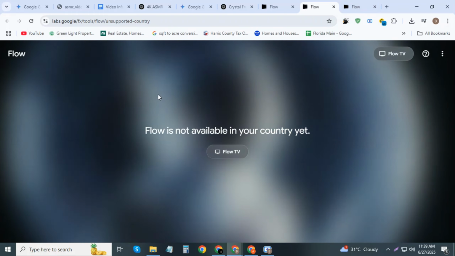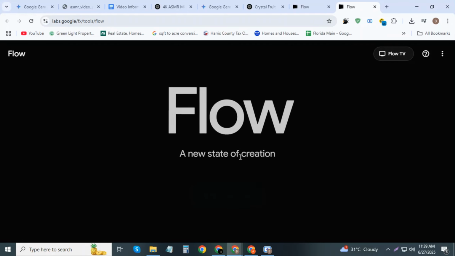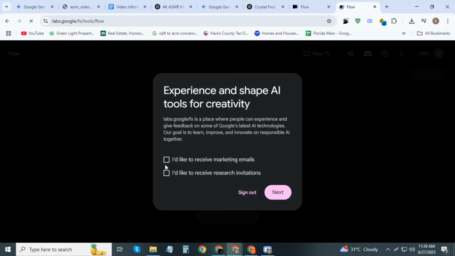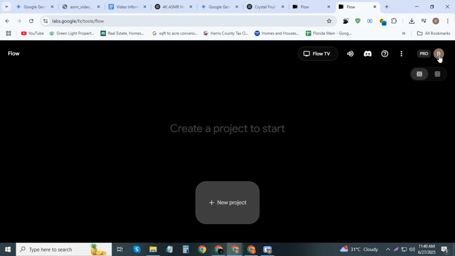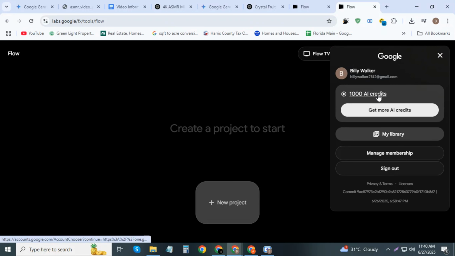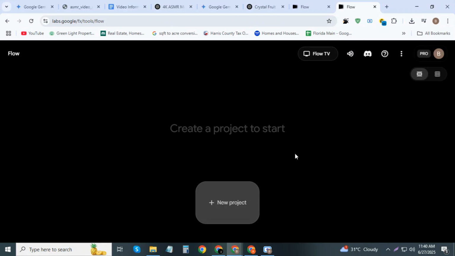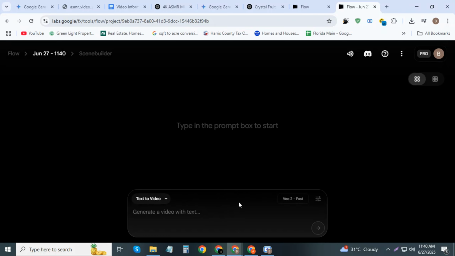Since Google Flow isn't available in all countries, I am using a VPN connected to a USA server to access it. Now sign up with Google, then click the checkbox and continue. Here, you can see that I have received 1,000 credits to generate videos using the Veo 3 model. These credits are refilled every month. Now click on New Project. After a few seconds, you'll see an interface like this appear.